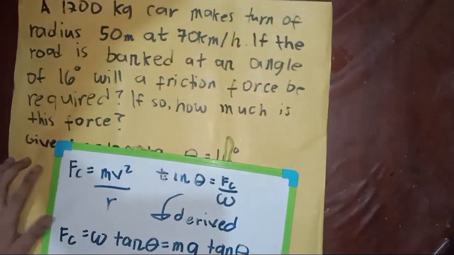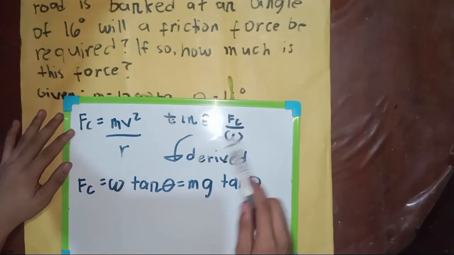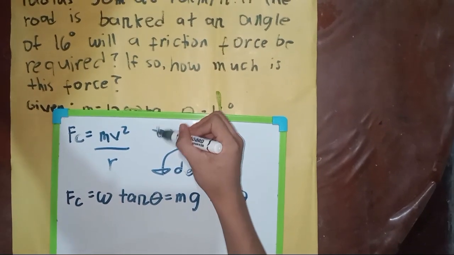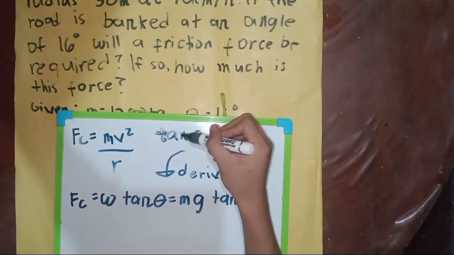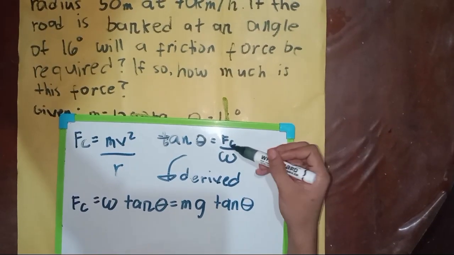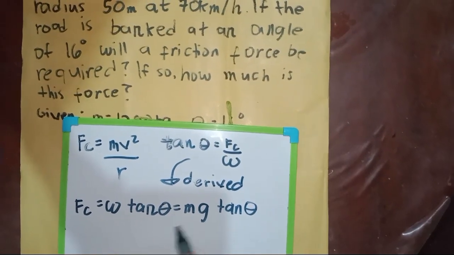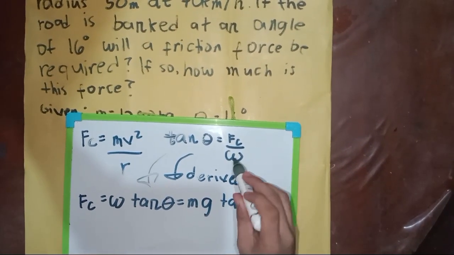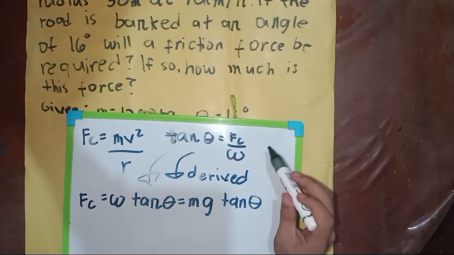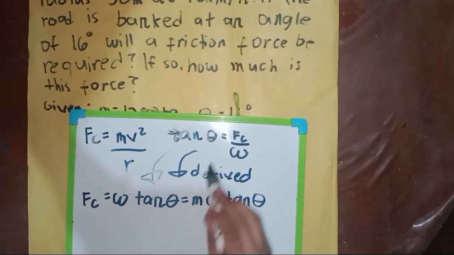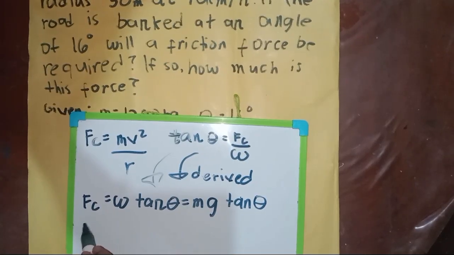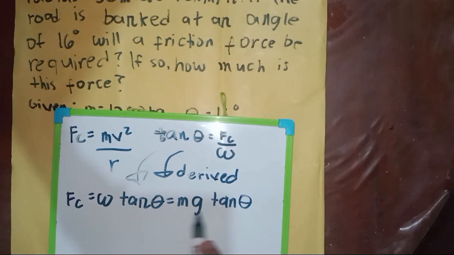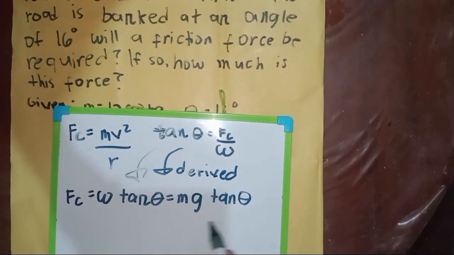So this is the formula that we will use. FC is equal to mv squared over r, and tan theta is equal to FC over W. From this formula we derive it so that we will find the centripetal force. So then it will become FC is equal to W tan theta, equal to mg tan theta.